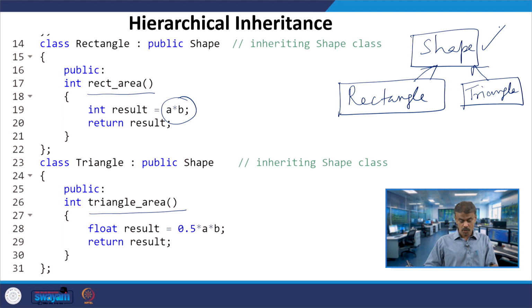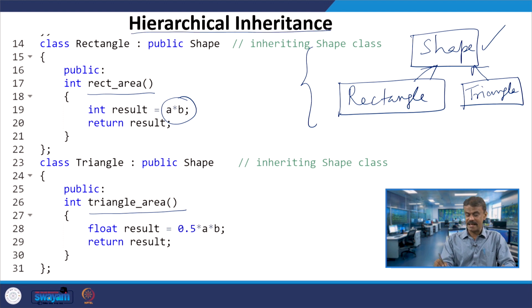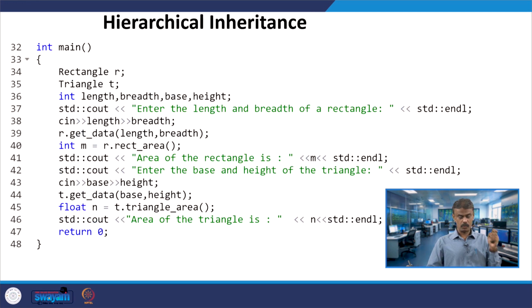Half into A into B will be stored in result and then returned. So shape is the base class, and rectangle and triangle are both derived classes from shape. This scenario is called hierarchical inheritance. Now let us consider the main program.